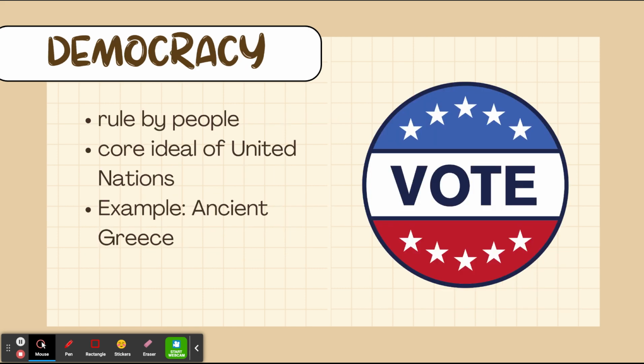The next example is a democracy. In the next mini lesson, you're going to learn more about different types of democracies that exist because that's kind of a broad term and it's very different depending on the time in history you're talking about. By definition, the term democracy means a government where the people rule. This is a core ideal of the United Nations, which was an international organization based around this concept of individual freedoms and individual rights. There have been a lot of examples of democracy throughout history.